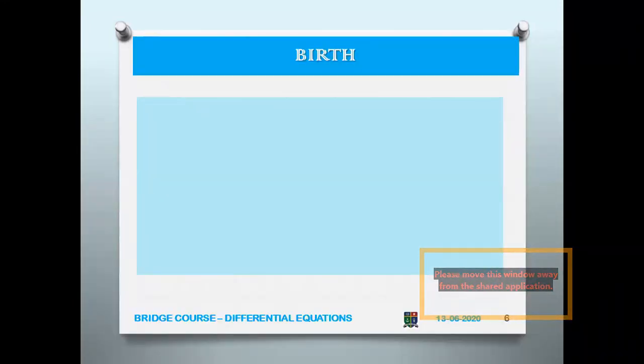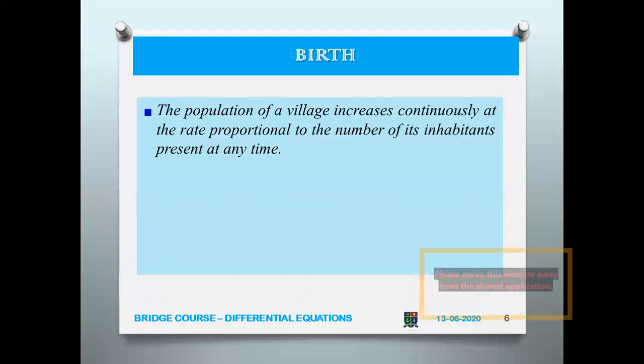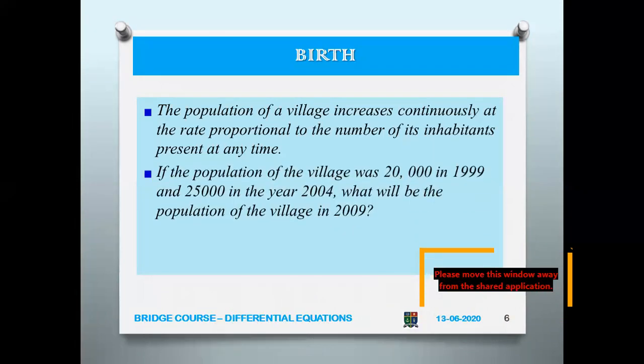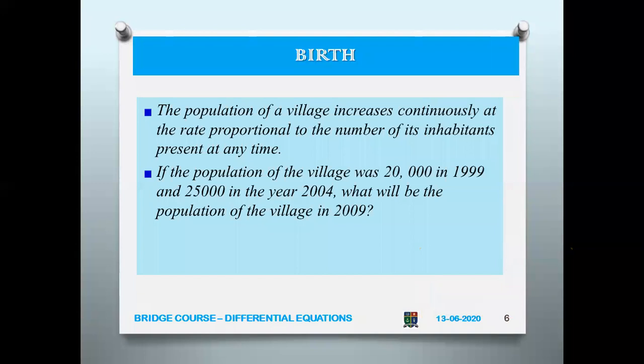Actually, from birth to death, we have differential equations. How do you say that from birth to death? Let us see. In a village, the population increases continuously at a rate proportional to the number of its inhabitants present at any time. That is, when a birth happens, the population will increase. If the population of the village was 20,000 in 1999 and 25,000 in the year 2004, within 5 years, what will be the population of the village in 2009?